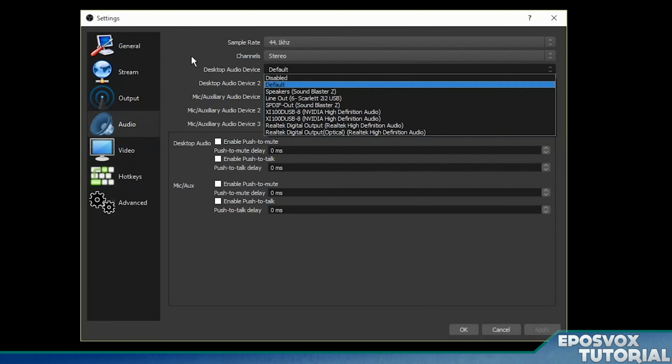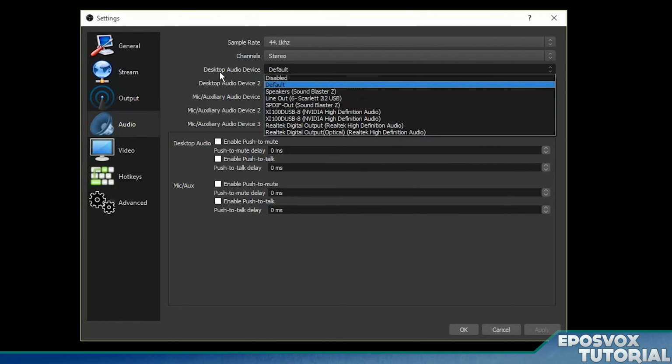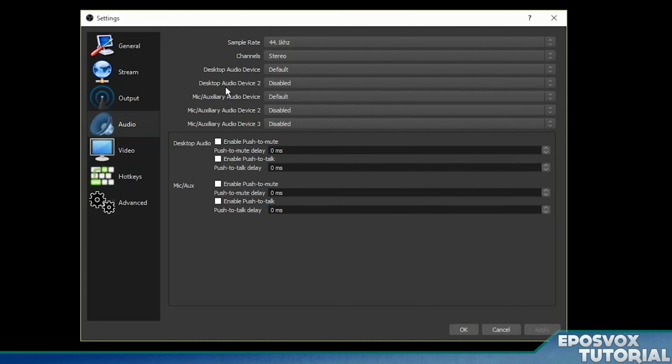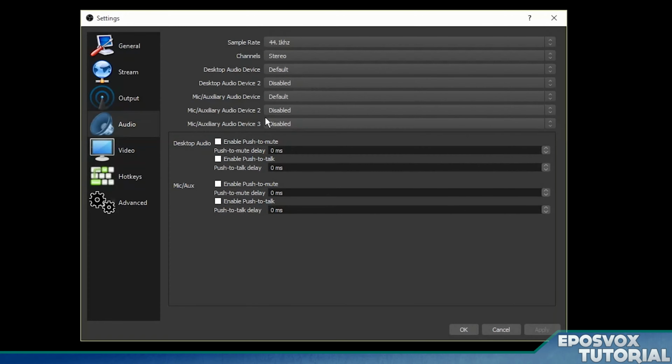is set as default in Windows is going to play your game sound or your computer sounds, etc. If you know specifically that you're sending audio out to a specific separate device, then you can choose that, but there's no reason to. For the purposes of this tutorial, leave desktop audio device 2, microphone 2 and 3 disabled. There is a more in-depth video you can go watch in the playlist that'll explain this, but essentially OBS has the ability to add multiple audio devices. So if you're setting up music or say like Skype or TeamSpeak can run through desktop device 2.